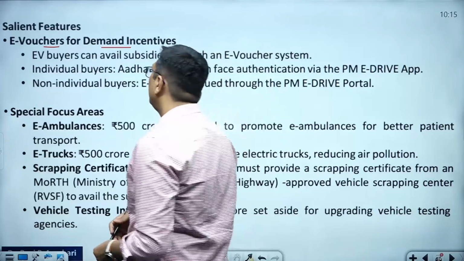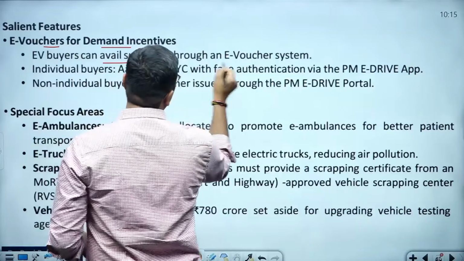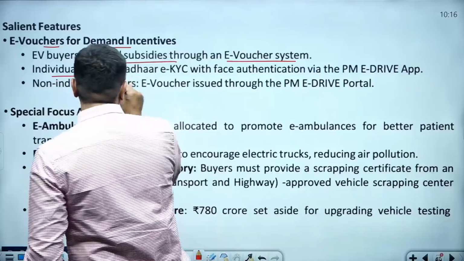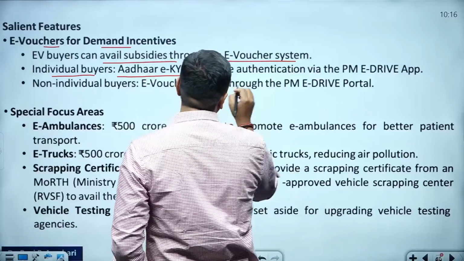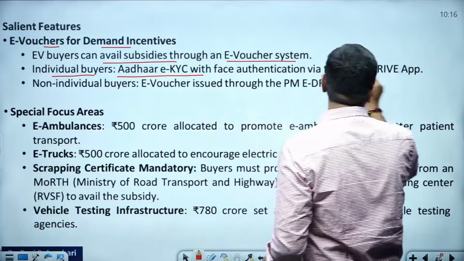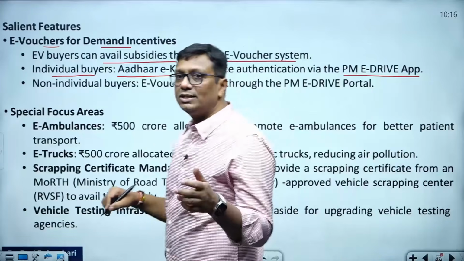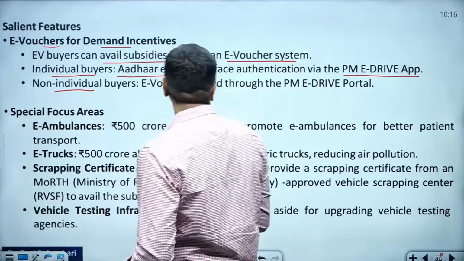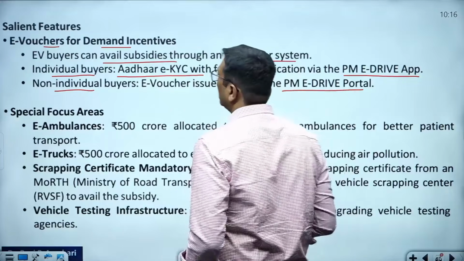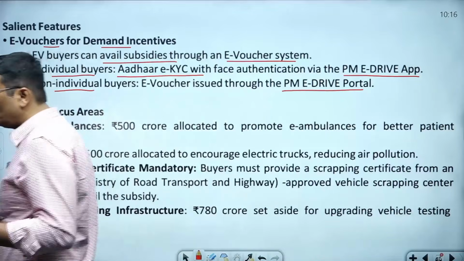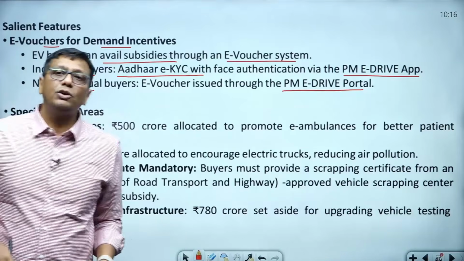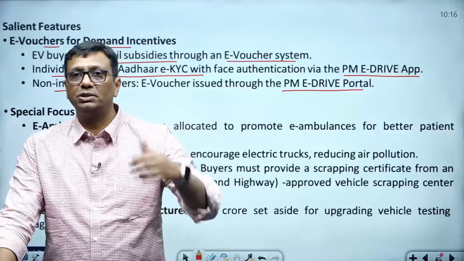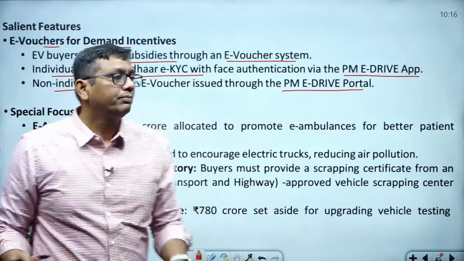Okay, EV buyers can avail the subsidies through an EV voucher system. Individual buyers should go with their Aadhaar card e-KYC on the PM E-Drive application to register that they have an interest in an EV vehicle. For any company, meaning non-individual level, if you have an interest, you should go to the PM E-Drive portal and update that you have an interest in an EV vehicle and want to take the benefit of the PM E-Drive scheme. They will tell you the procedure, and you follow it accordingly.